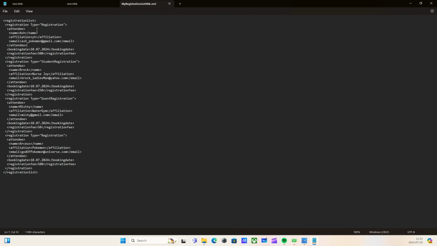For example, Ash is a normal registration, whereas Brock is a student registration. Misty is a guest registration. Here's Misty's name, affiliation, email, booking date, and the fee. And yes, that is how you can write XML data from a Qt application.